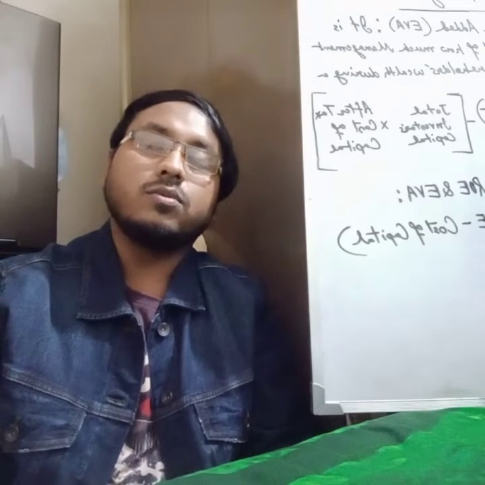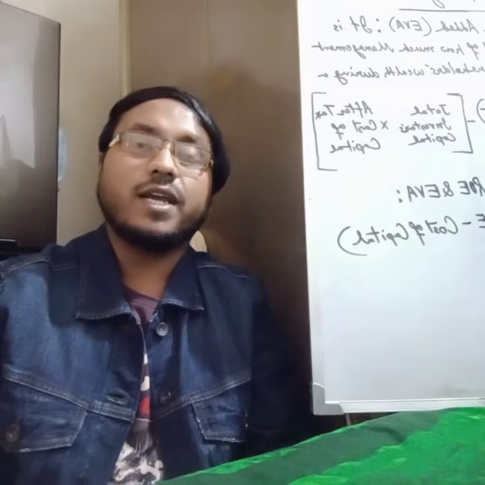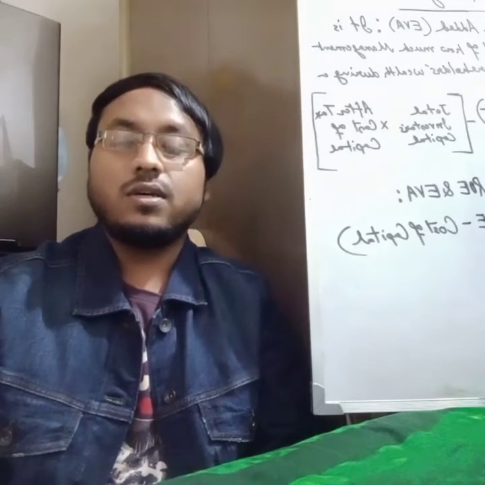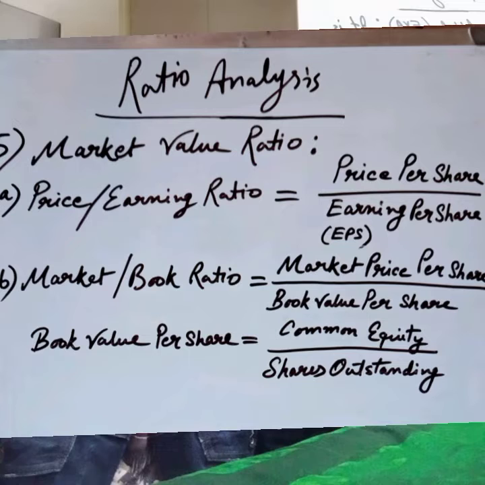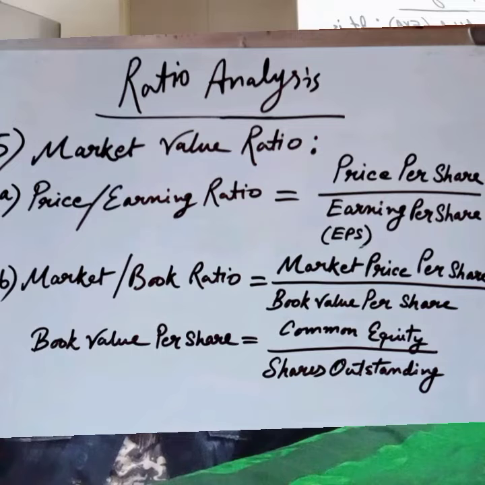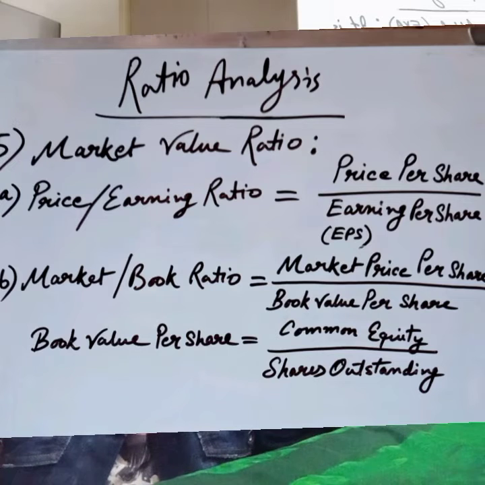Now I'm going to go to the fifth and final part, which is market value ratios. These ratios relate the firm's stock price to its earnings and book value per share. As you can see, the first one is the price earning ratio, which is equal to price per share by earning per share, also known as EPS. This ratio shows the dollar amount investors will pay for each dollar, that is $1, of current earnings.